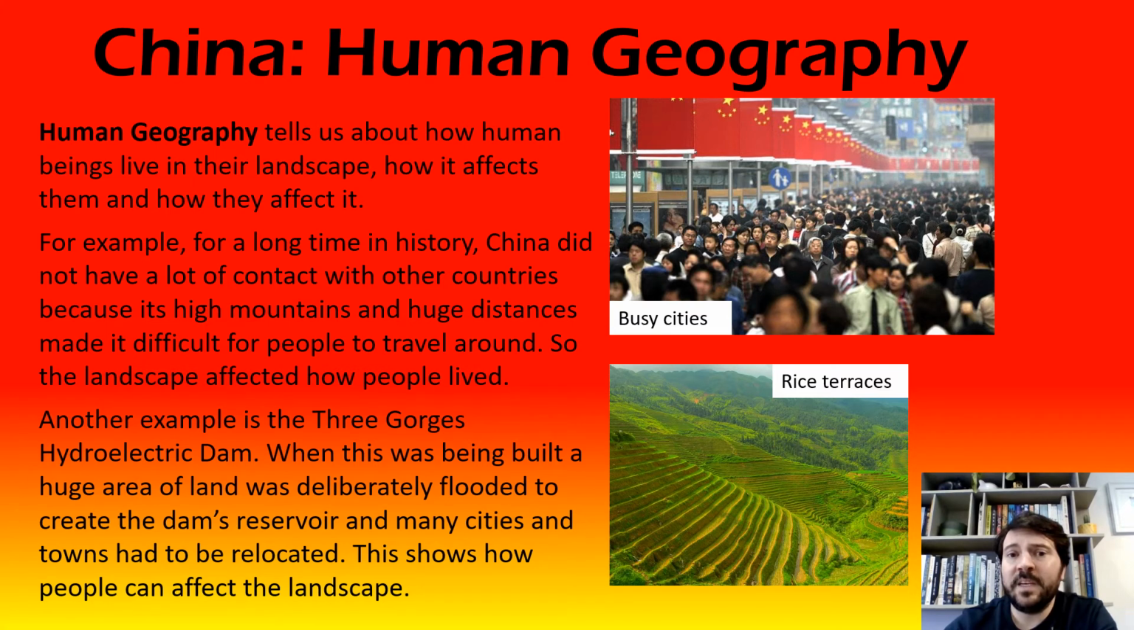Now, how do human beings affect their landscape? Well, I think we all know about this now because we know about global warming, and we know that the activities that human beings do can have a very serious effect on their landscape. We know at the moment we're worried about climate change. If we were to look at China for an example, one example is the Three Gorges Dam we were talking about earlier. When you build a hydroelectric power dam, you need a reservoir, which is like an enormous, almost pool of water to keep the water in.